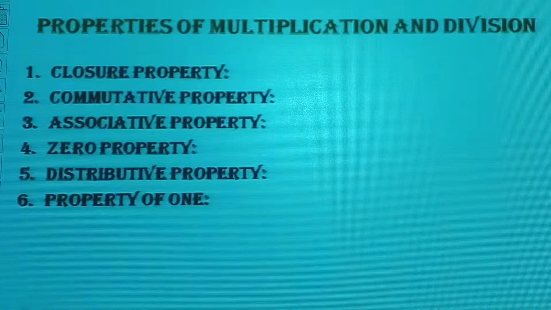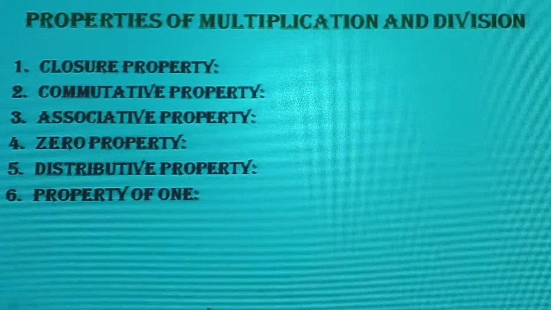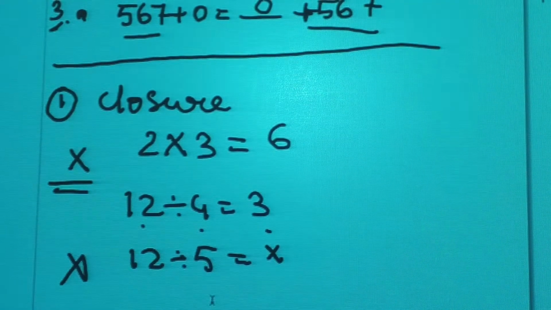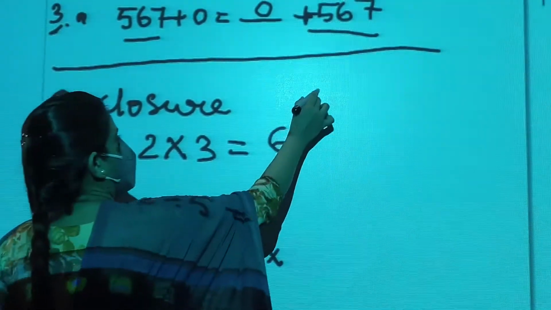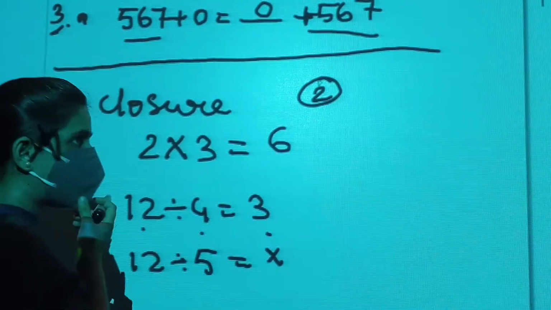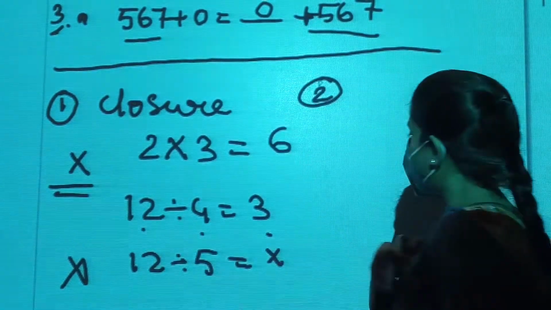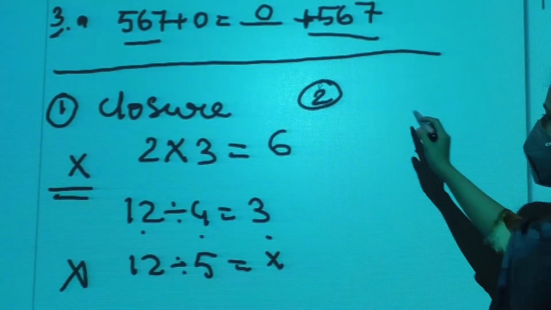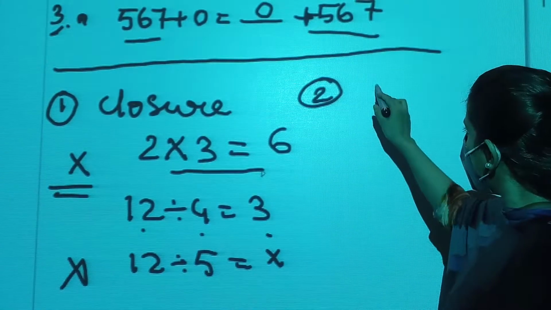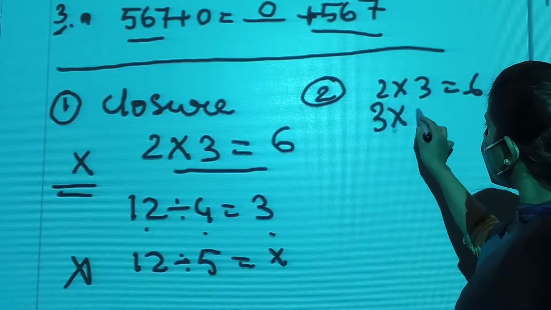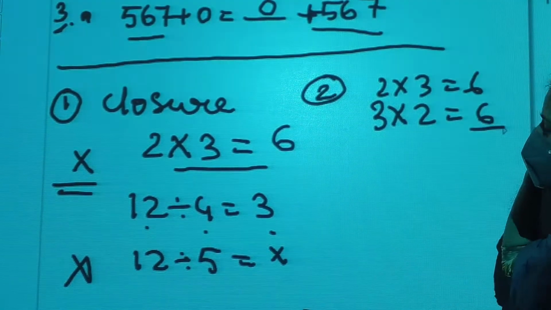commutative property. What we have learned is that irrespective of the places, the result will be same. Commutative property means changing the places of two numbers. Remember, similarly what we have done over here, 2 into 3 we are getting 6. If we change the places of the digits, the answer will be the same.